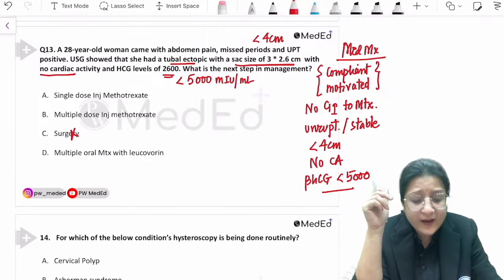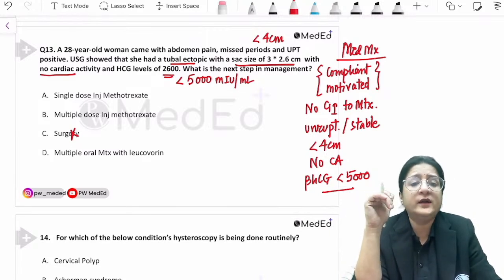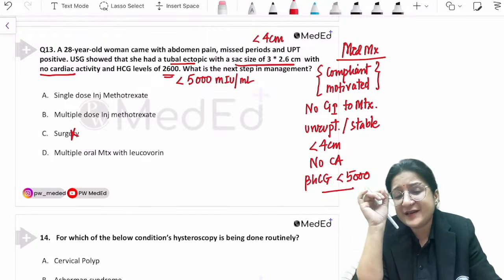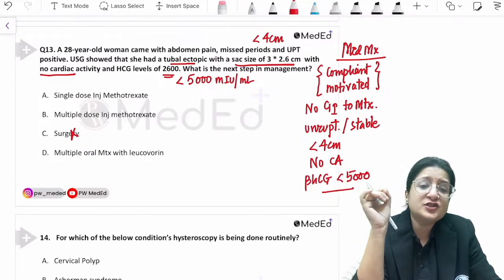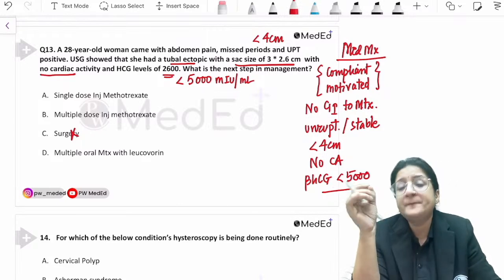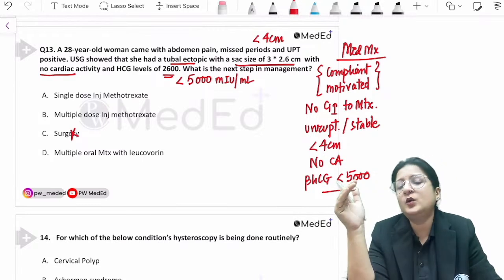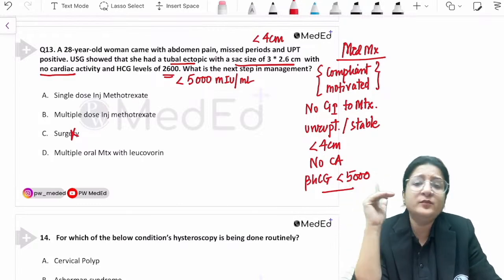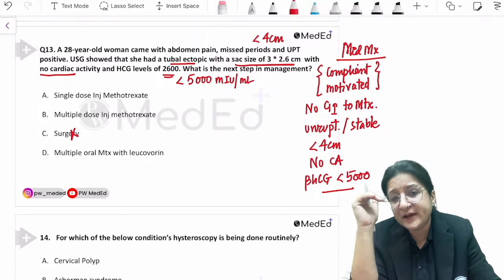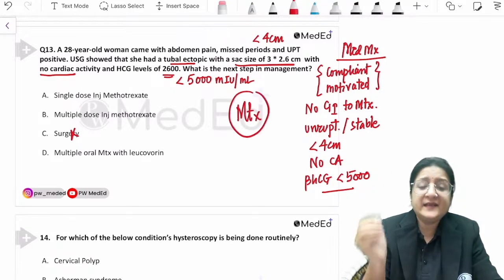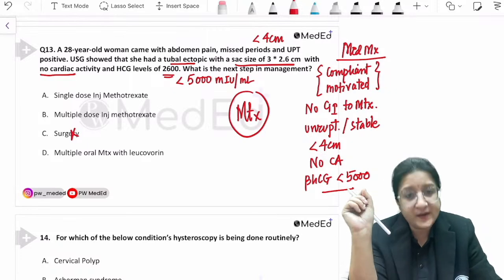Now those of you who answered option D, multiple oral methotrexate with leucovorin: when multiple doses of methotrexate are given, that is in gestational trophoblastic neoplasia. Even in tubal ectopic pregnancy there is a multi-dose regimen also, but the most commonly used regimen of methotrexate for ectopic pregnancy is the single dose regimen.